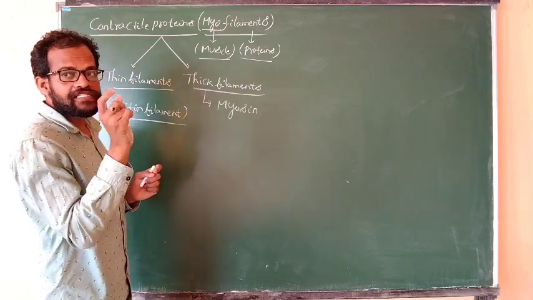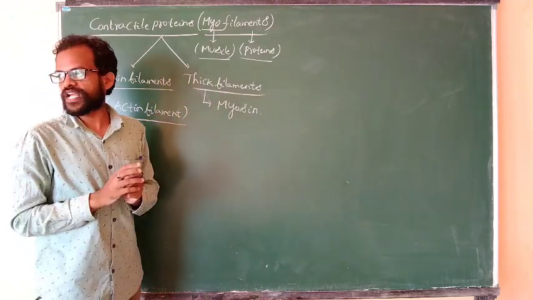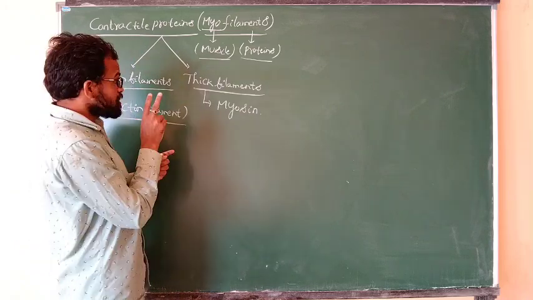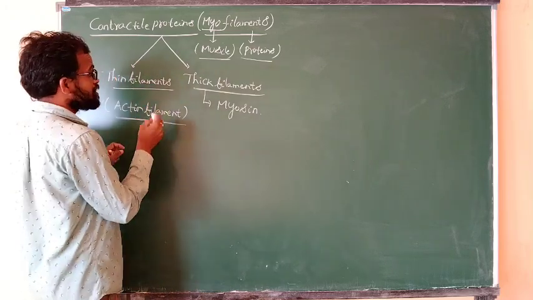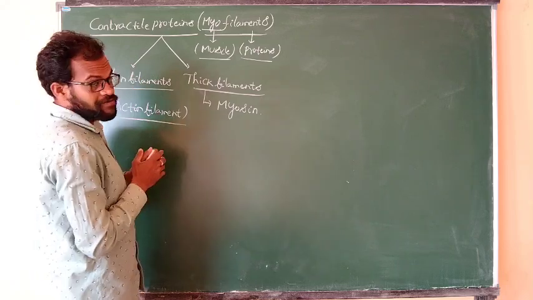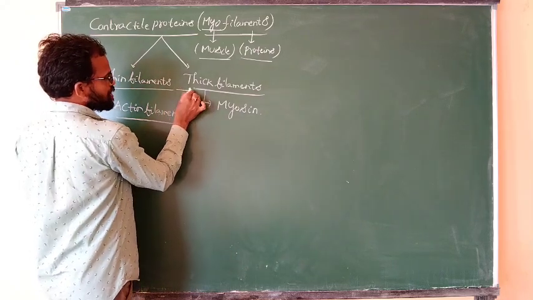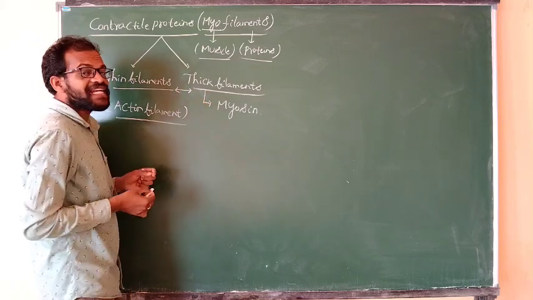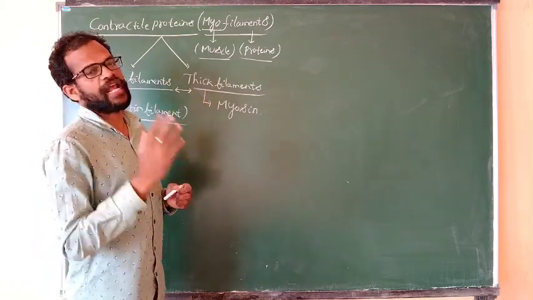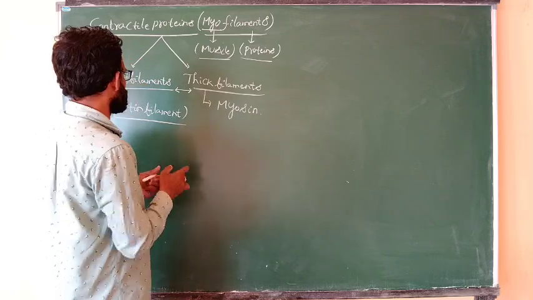These thick filaments and thin filaments are both present in the cytoplasm of the muscle cell. These two proteins participate in the mechanism of muscle contraction.